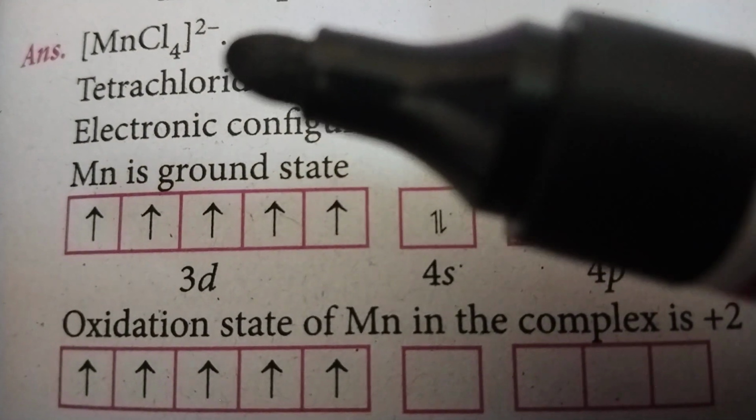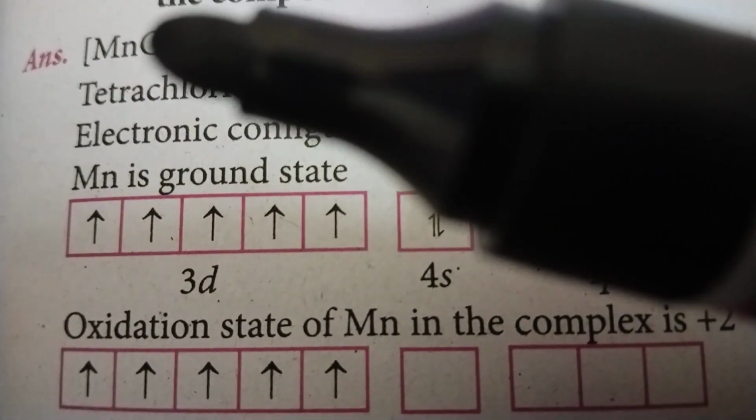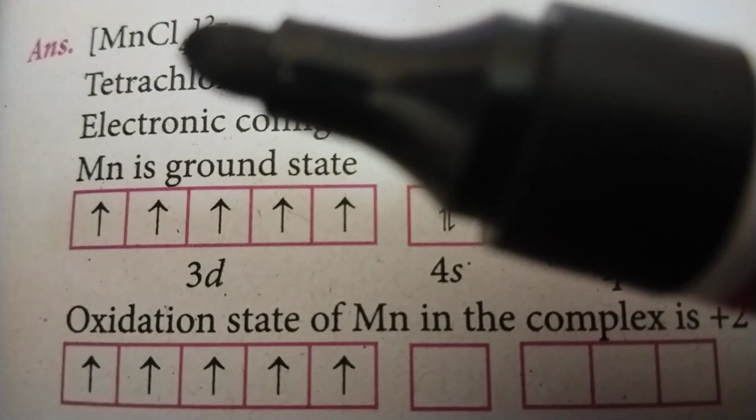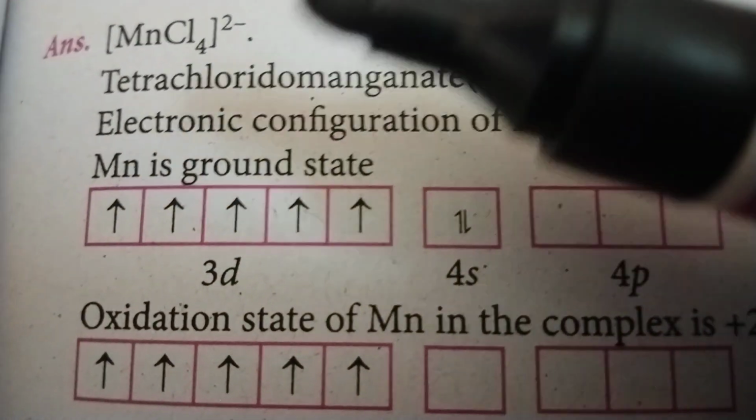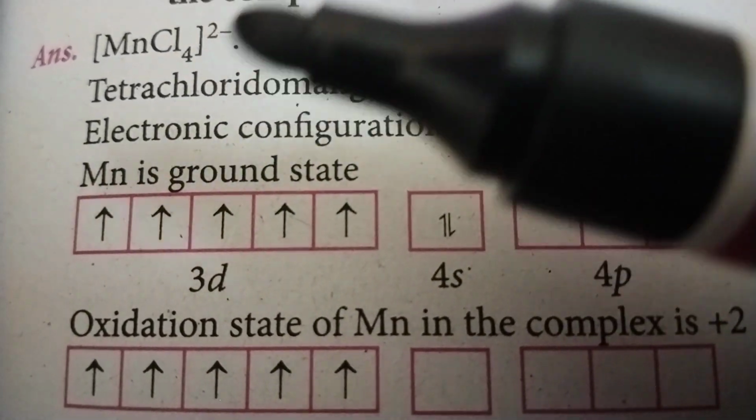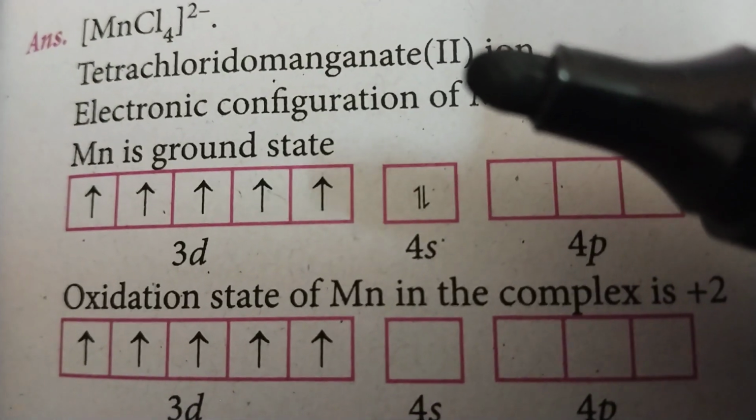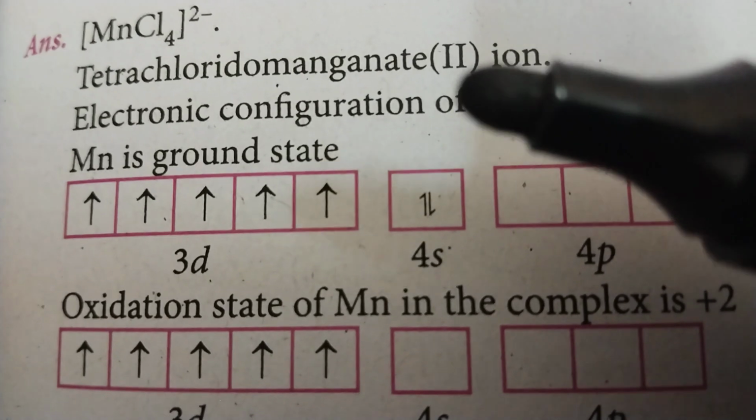You know how to calculate the manganese oxidation state. Let manganese oxidation state be x. x plus 4 into minus 1 is equal to minus 2. x minus 4 is equal to minus 2. x is equal to 2. Okay, manganese oxidation state 2.